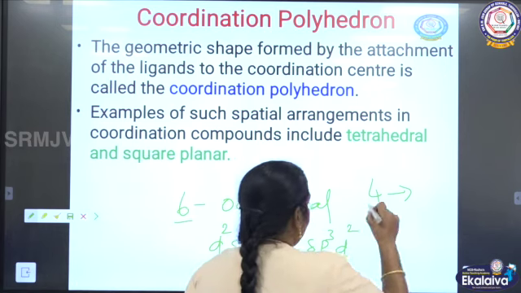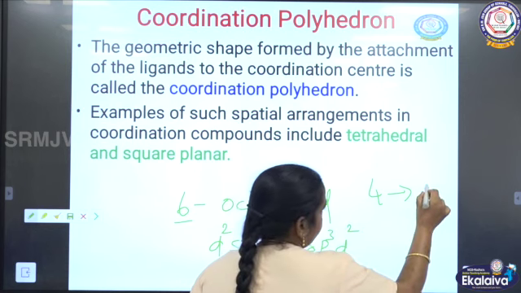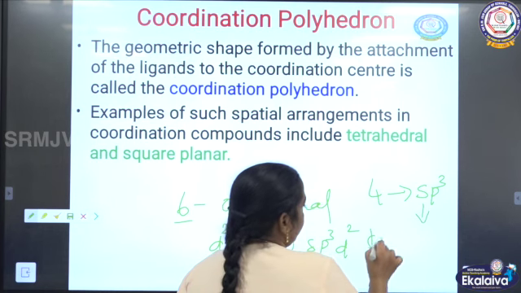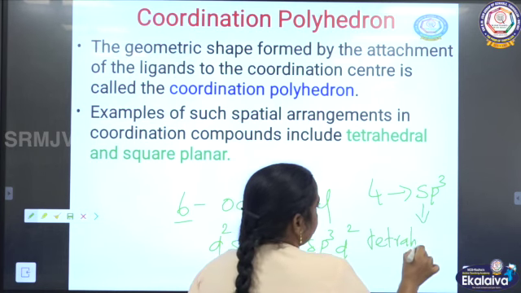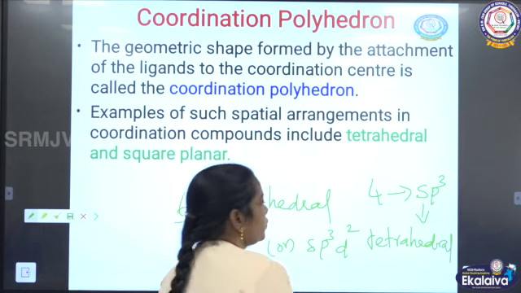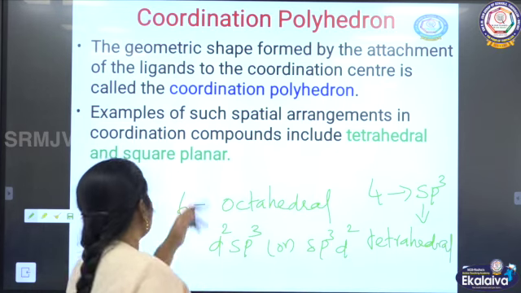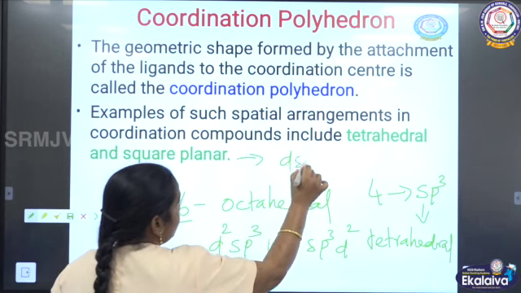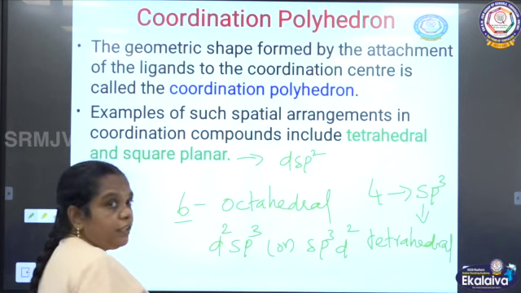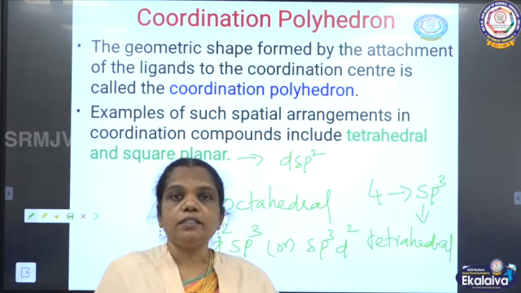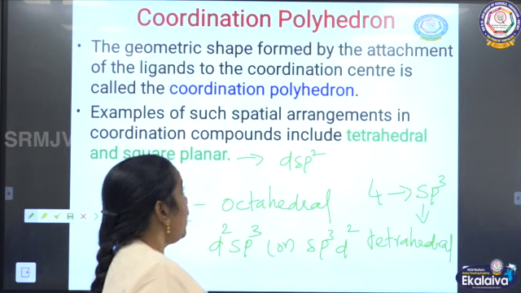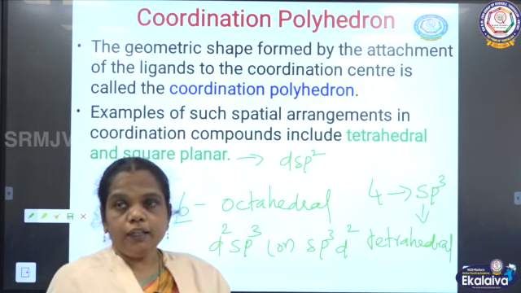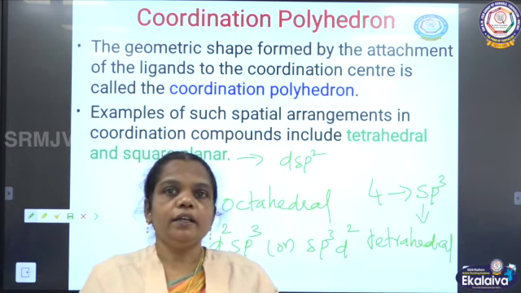In the tetrahedral, the hybridization is sp3. And next for square planar, the hybridization is dsp2. So based on the coordination number, we can calculate how the polyhedron explains the geometry.